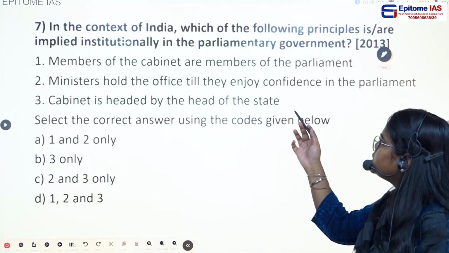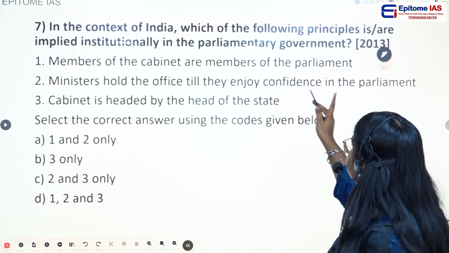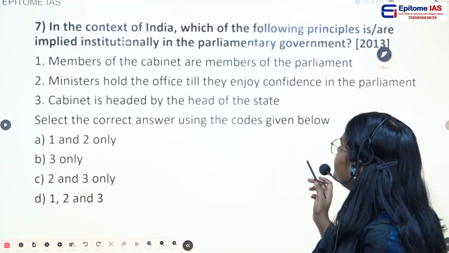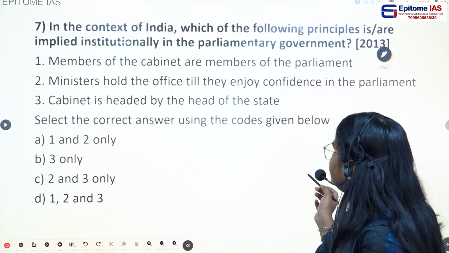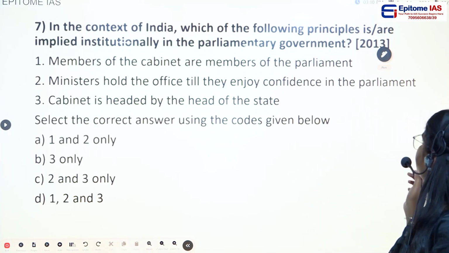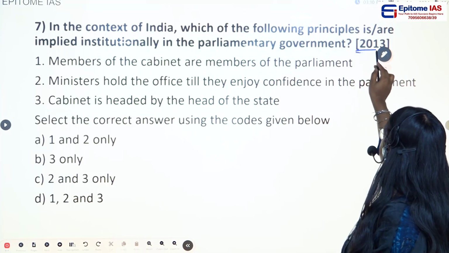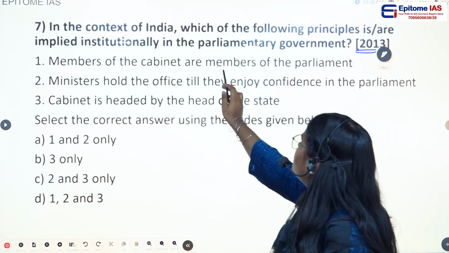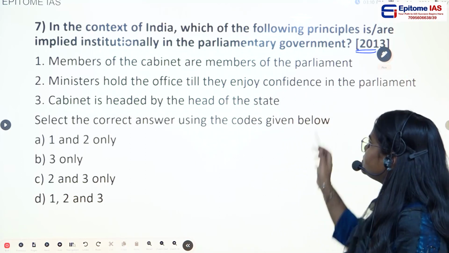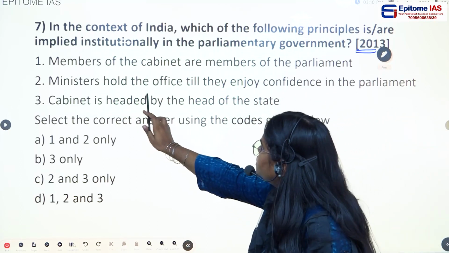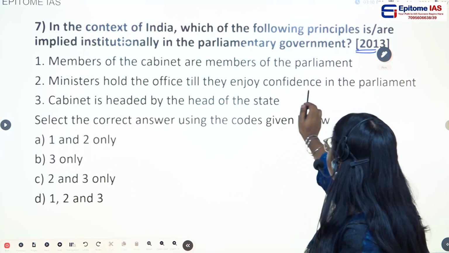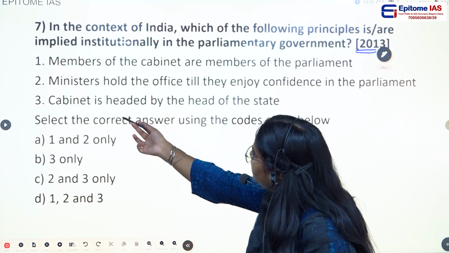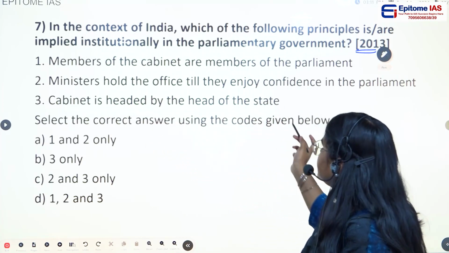So the next question, in the context of India, which of the following principles is or are implied institutionally in the parliamentary government? This question was asked in 2013. First statement, members of the cabinet are members of the parliament. Second statement, ministers hold the office till they enjoy confidence in the parliament. Third statement, cabinet is headed by the head of the state.